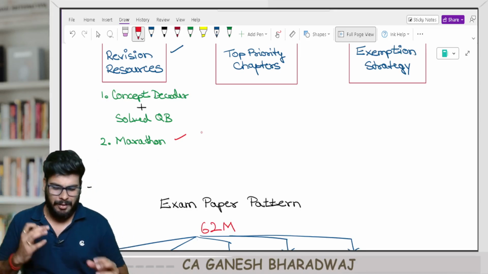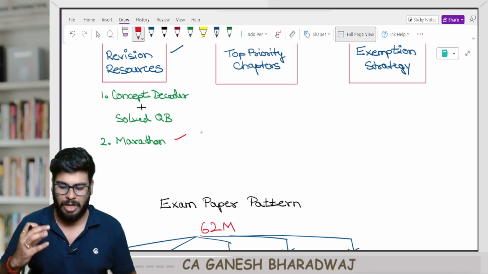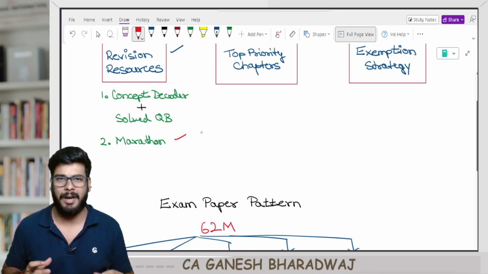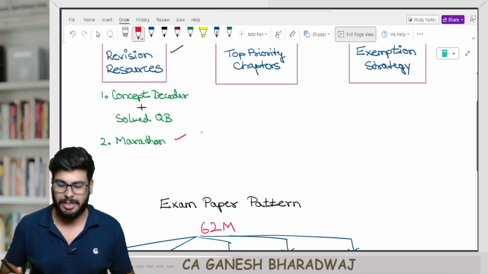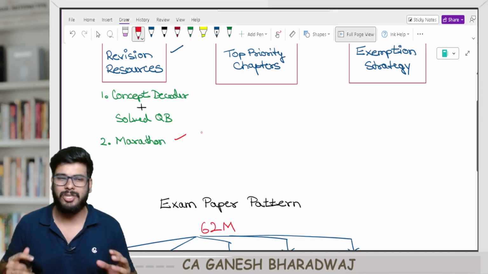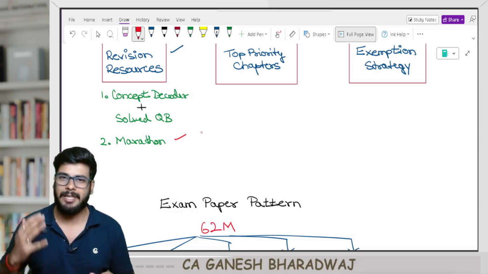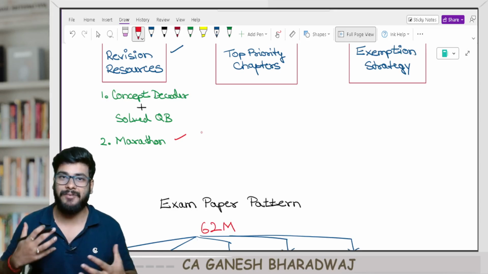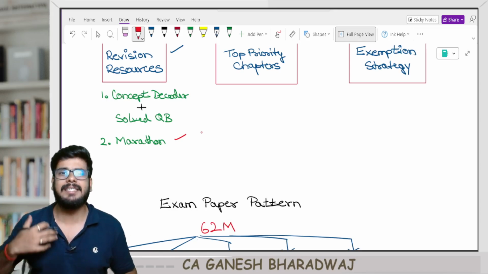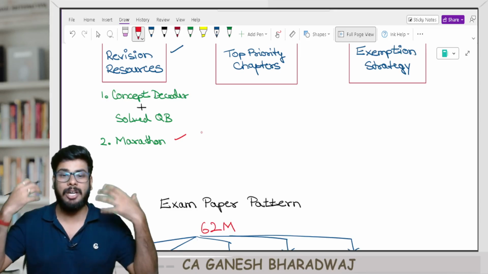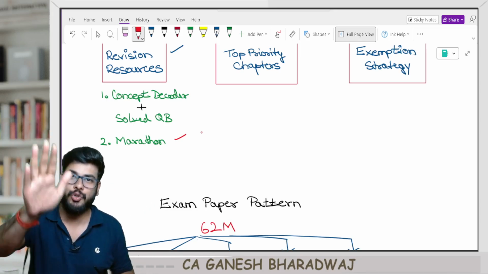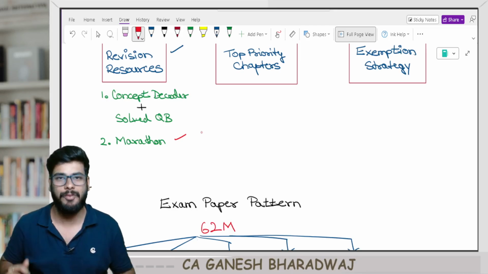Now, with respect to these two books, the concept decoder and solved question bank, what is the great deal about these books? Now guys, it's not a normal color book, it's much beyond that. I'm telling this because a lot of effort has gone behind it. I have spent a lot of time on it so that you shouldn't be spending much time at the time of revision.